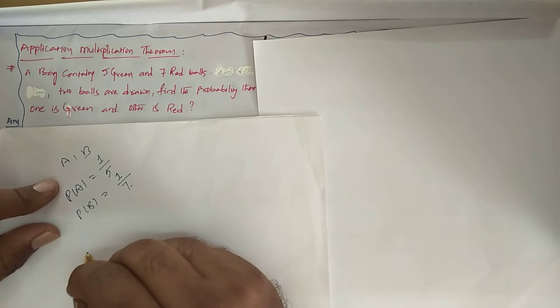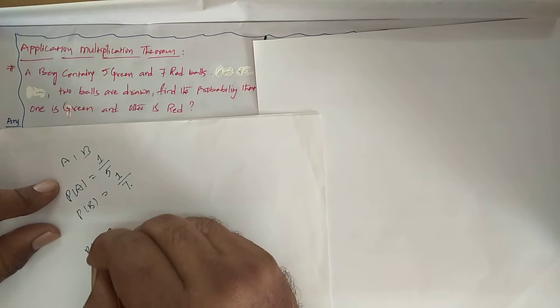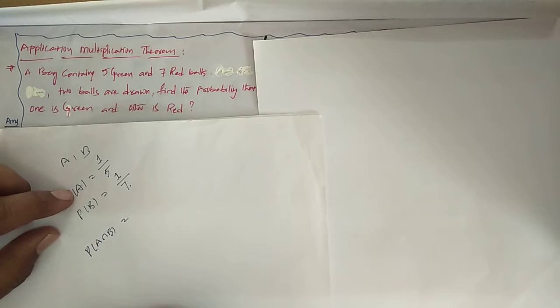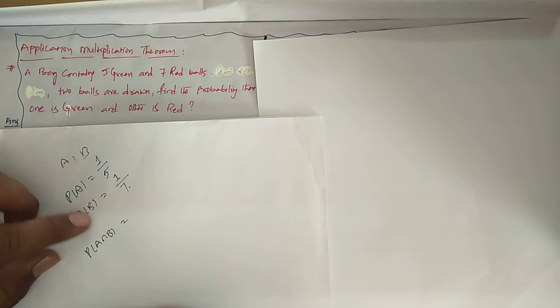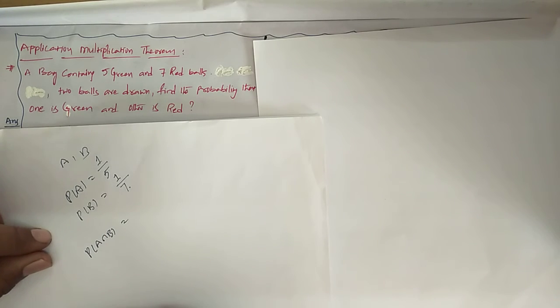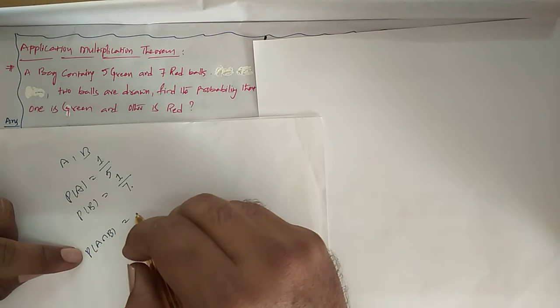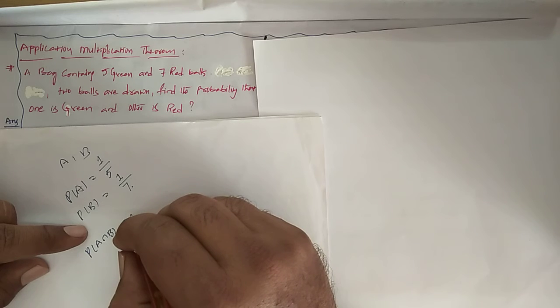Okay. Now what is the required event? Probability of A intersection B. When two balls are drawn, one should be a green color ball and one more should be a red color ball. So both the events should take place. Probability of A intersection B. So what is this? Multiplication theorem, happening of both the events.